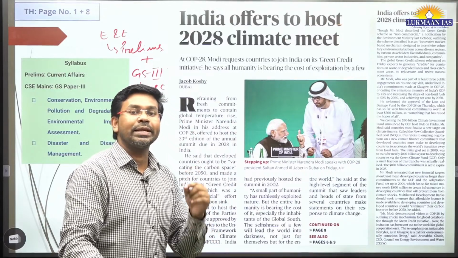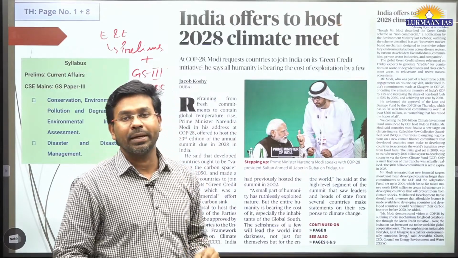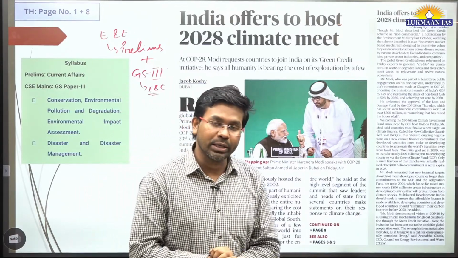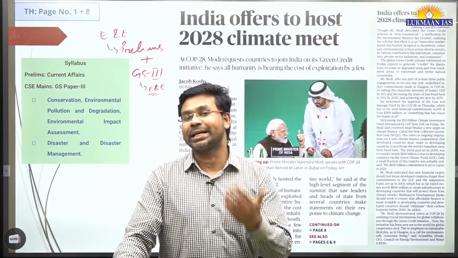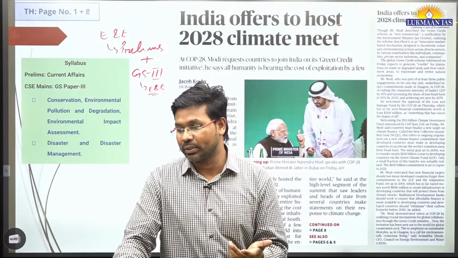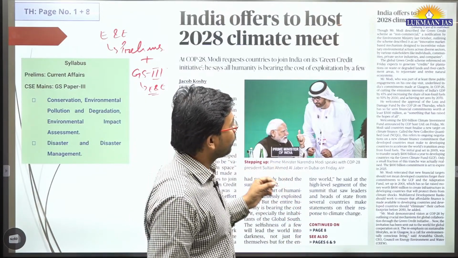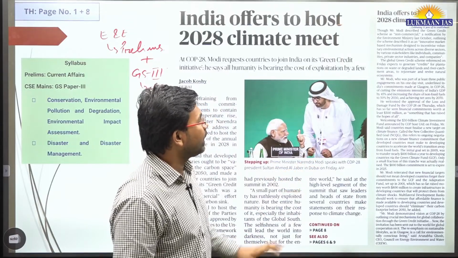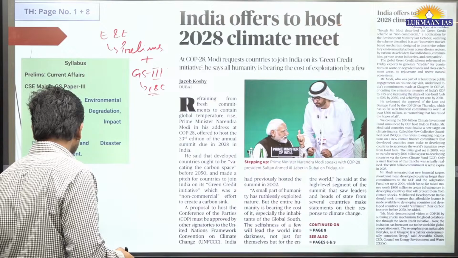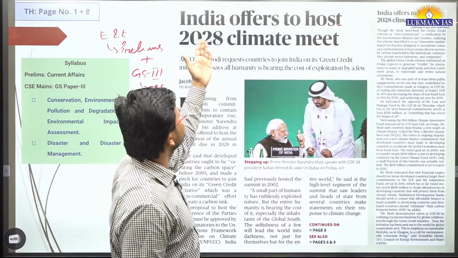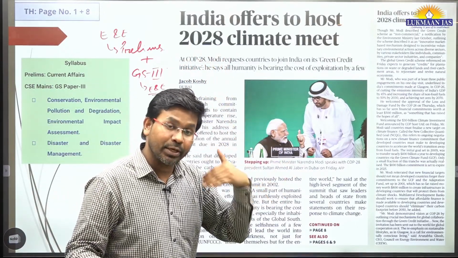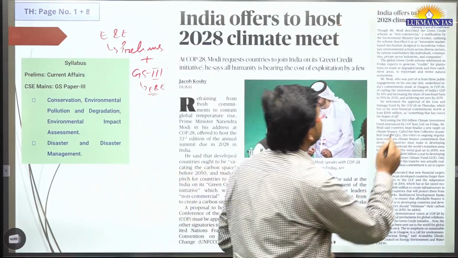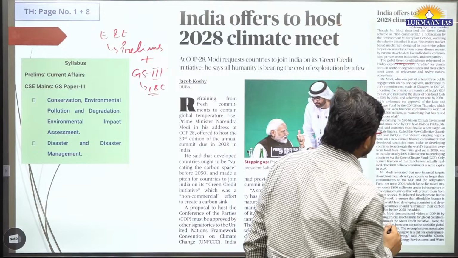The Prime Minister of India has stressed that those developed countries that had earlier committed to mobilize $100 billion of fund have actually not done so. These countries failed to mobilize $100 billion of fund. So that's why the government of India wants to host the COP that's going to happen in 2028 in India, and we have fostered the green credit scheme, okay? We have talked about the green credit scheme.